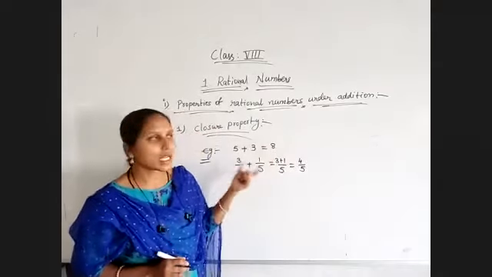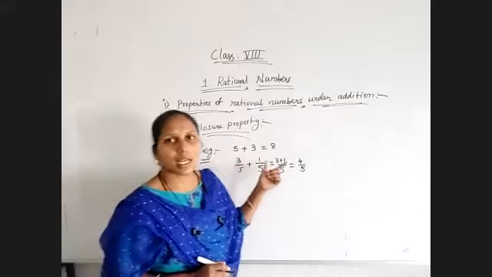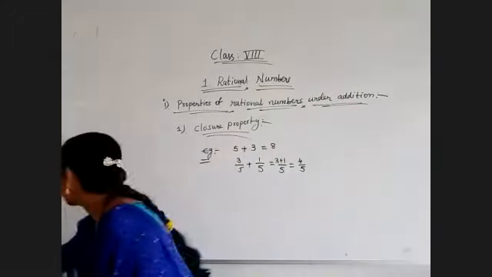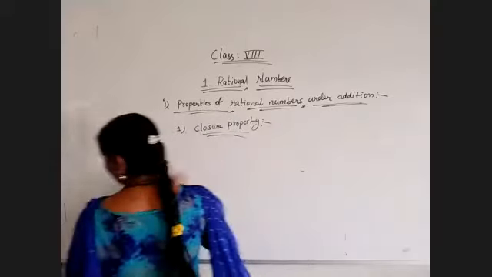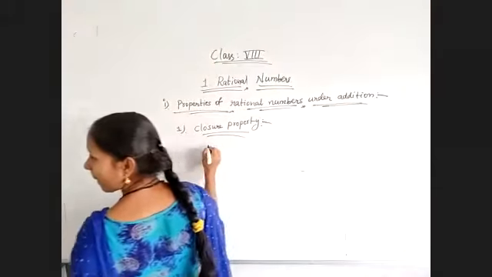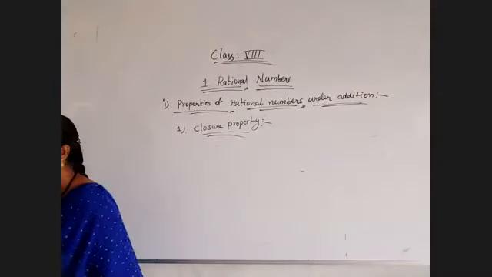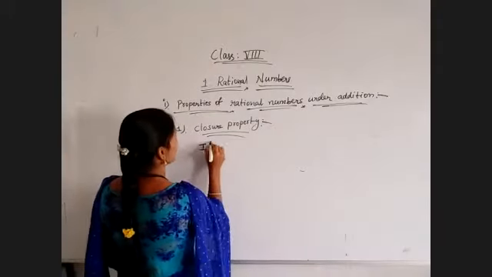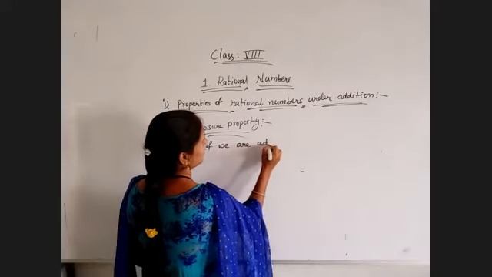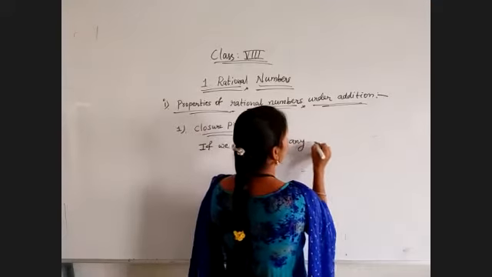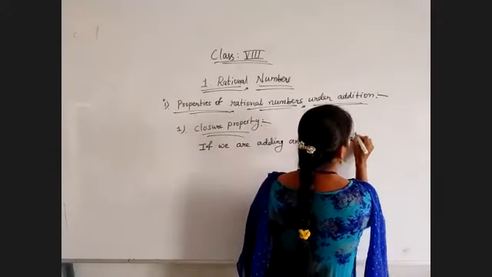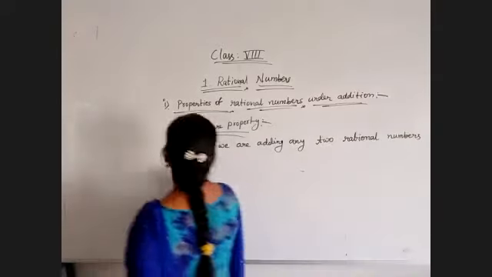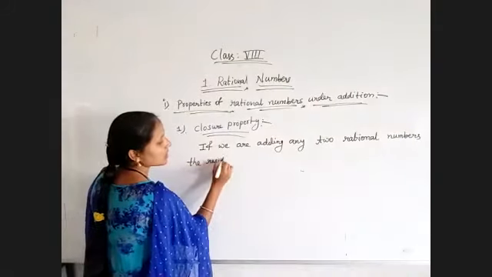So closure property is applicable for rational numbers. The statement of closure property is: if you are adding any two rational numbers, the result also is a rational number.